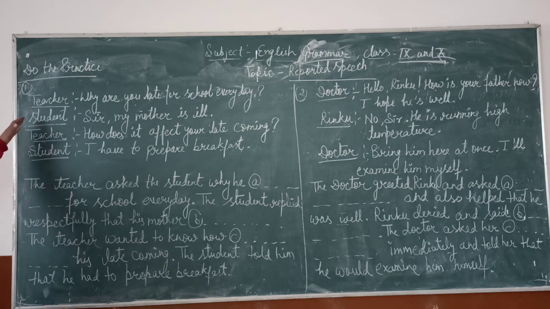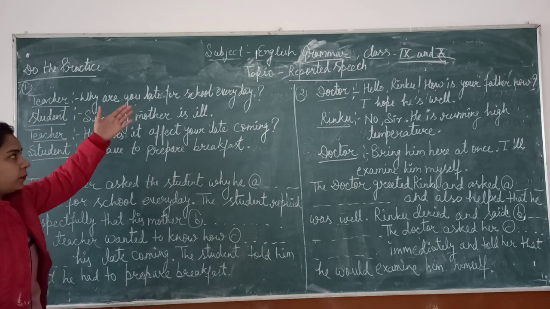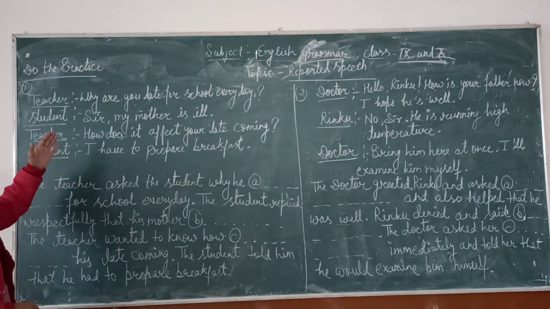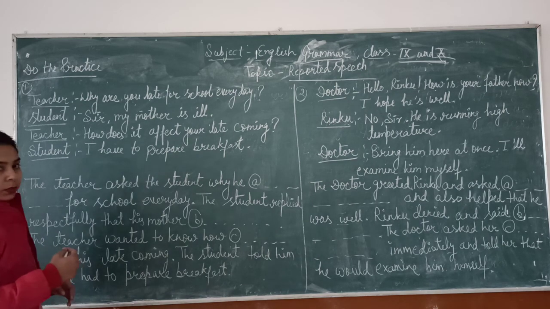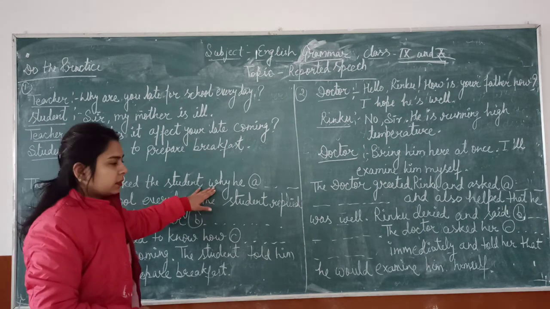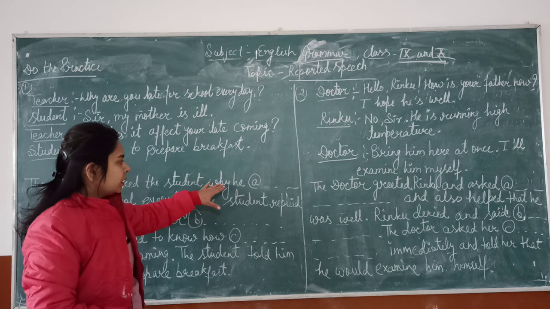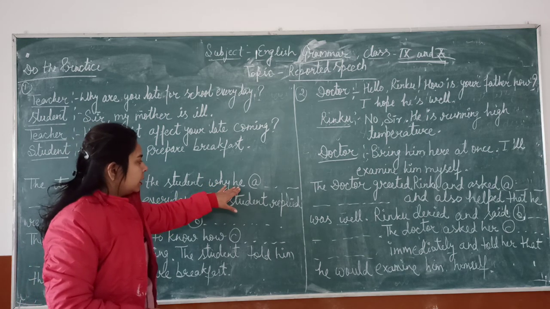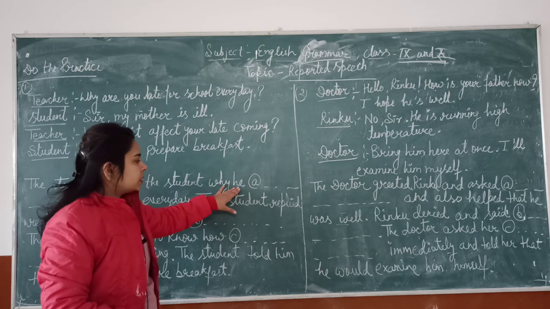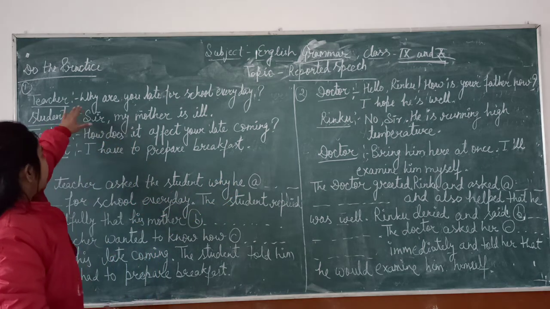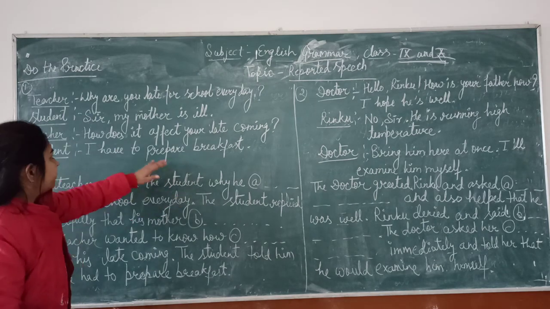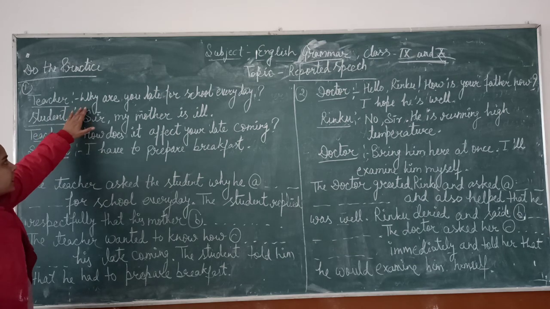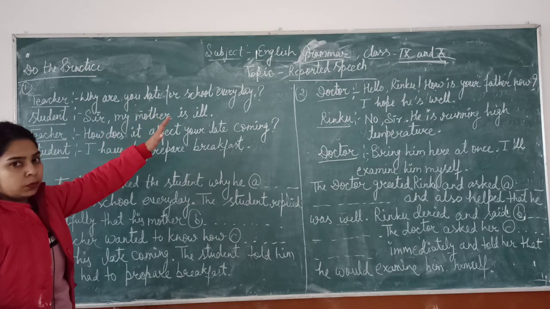The teacher asked the student, why are you late every day? Now we have to change this sentence into indirect speech, so into a simple sentence. The connective here is why. After writing the connective, the subject is given, he. Why are you late for school every day? The teacher asks the student why. Now we have to make a simple sentence: you are late for school every day.